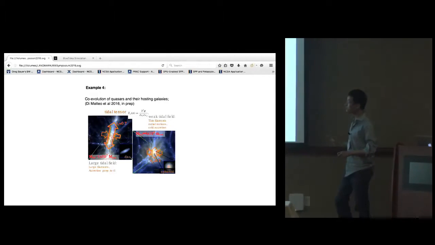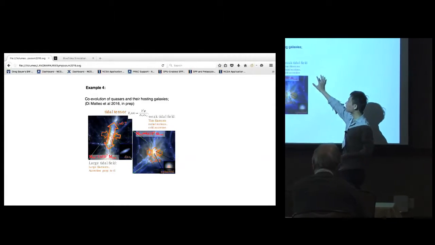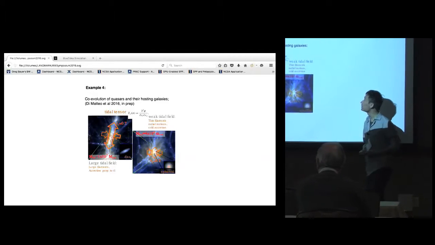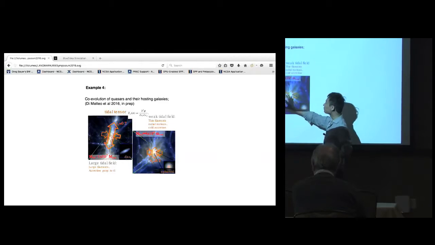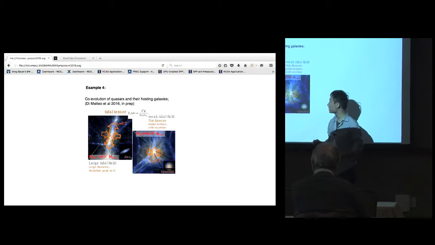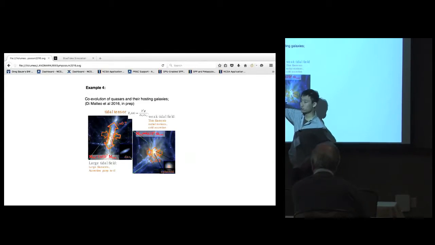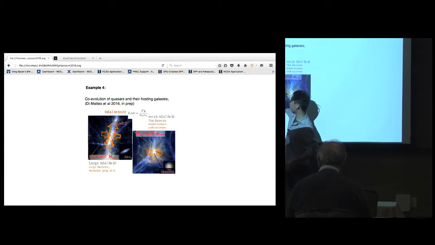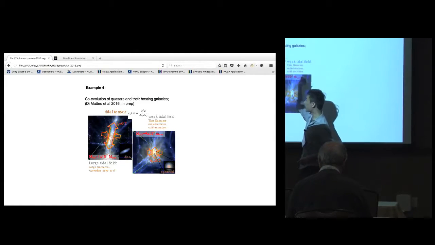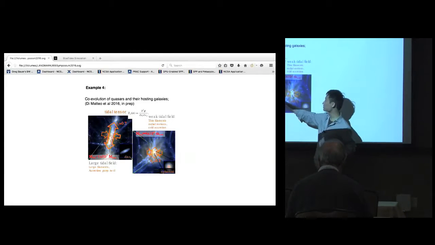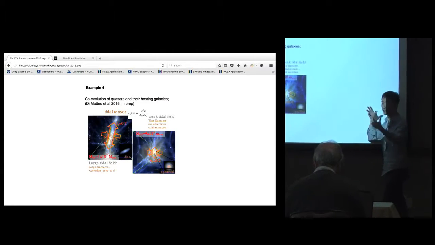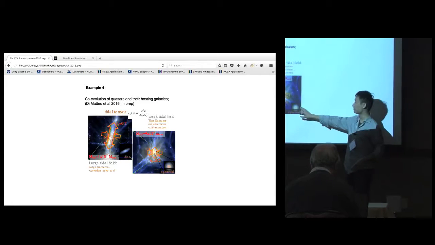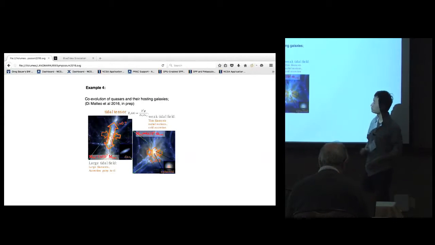The final example here is that data from the BlueTides simulation reveals how quasars and their host galaxies can co-evolve, or not co-evolve, together. What we found from the simulation data is that when the tidal field is strong, the galaxies tend to form in a filament, and when the gas falls into the galaxy, it forms a rotationally supported disk where stars form. If the tidal field is weak, then as the gas falls in, it falls directly into the central massive black hole and feeds its growth, turning the galaxy into a quasar.